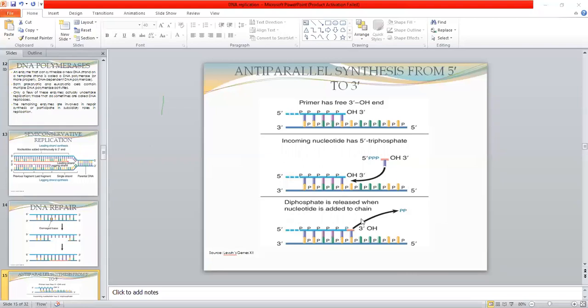After the joining of this nucleotide, the diphosphate is released. So the diphosphate is released, and only one phosphate group is maintained in this nucleotide. The 2 phosphate groups are removed. So the synthesis of the DNA is from the 5 prime to the 3 prime direction. The new nucleotides are added to the free 3 prime hydroxyl end.